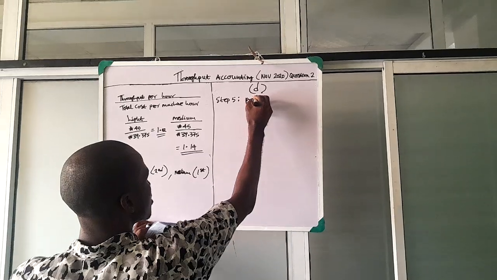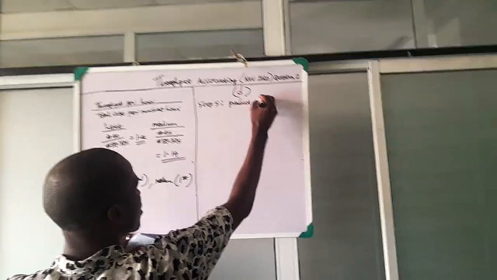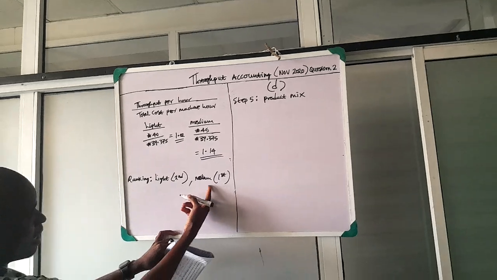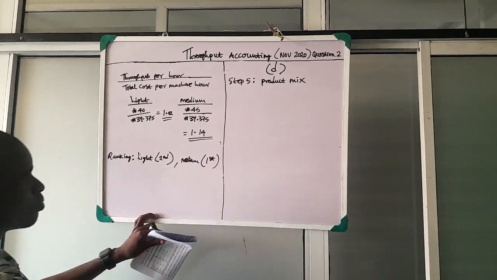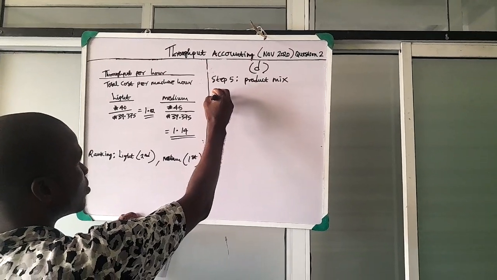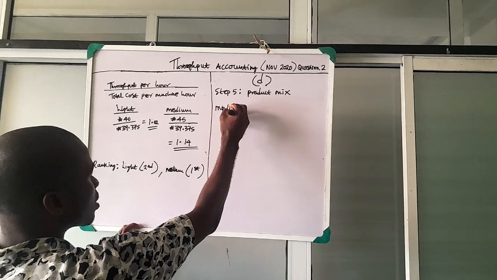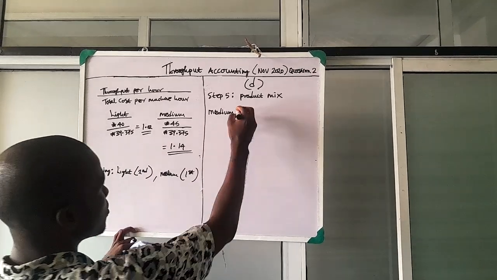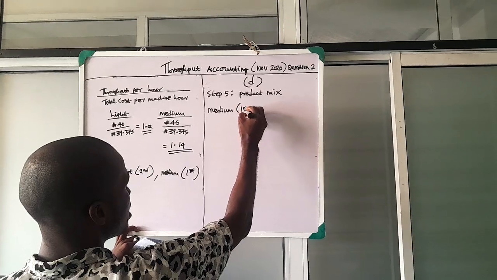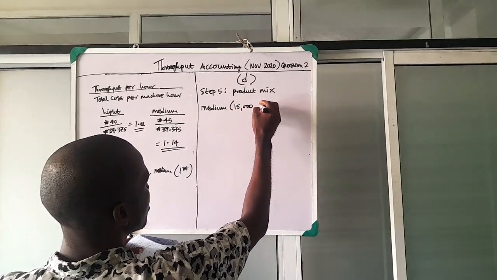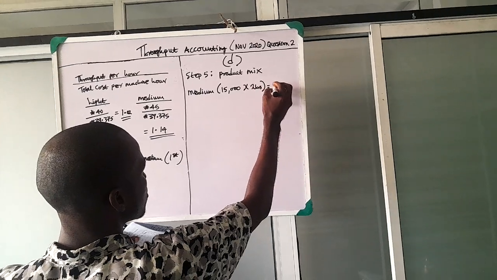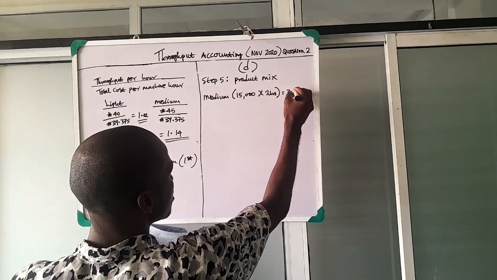For the product mix, we are ranking first the medium. So for the medium, how many units is required? 15,000 units. How many hours to make each? 2 hours. So times 2 hours gives us 30,000 hours.